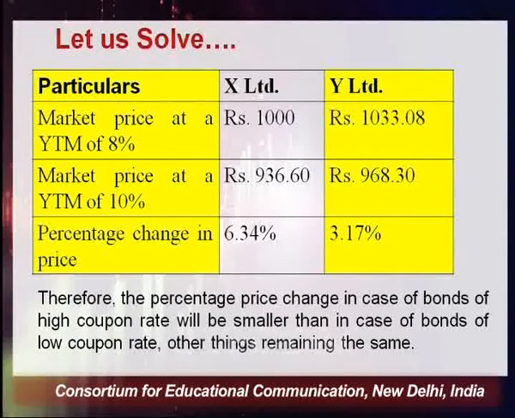So if you calculate the change in terms of percentage, the absolute value may be increasing, but if we talk about the rate of change, in case of bonds of high coupon rate it is going to be smaller than in case of bonds with low coupon rate, other things remaining the same, just like in this particular question it was the situation.